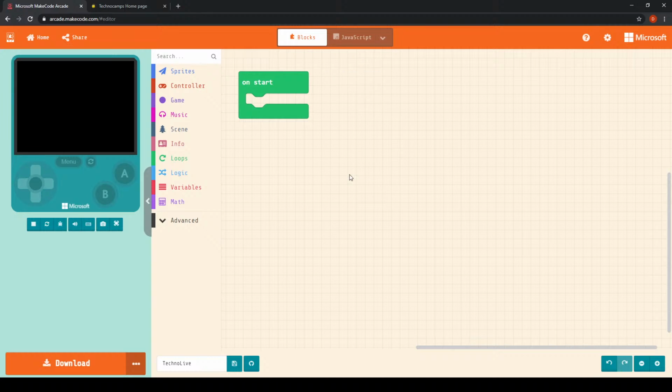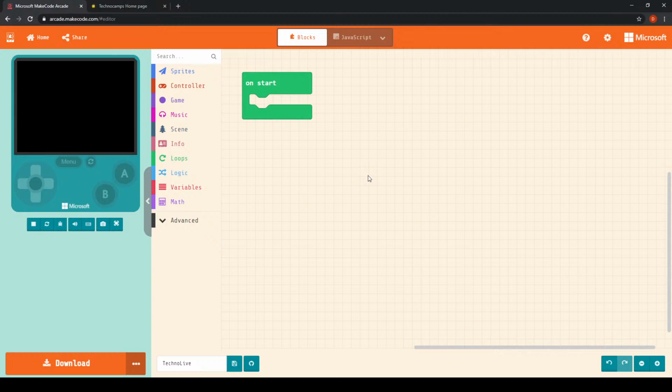Okay, so let's make a start on today's game. Like I said, what we're going to be doing is essentially programming a very basic game. I'm going to be creating what appears to look like some kind of room, okay? And in that room, I'm going to have a small character that is being chased by some kind of ghost, okay? And the objective of the game is to try and not get caught by the ghost. So that is what we're going to be producing today.